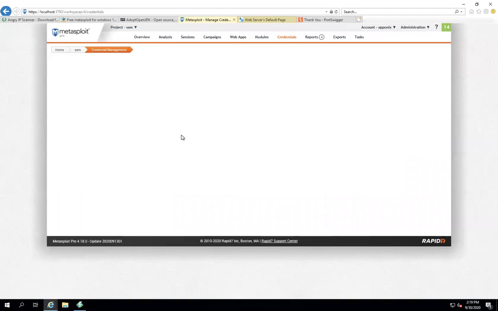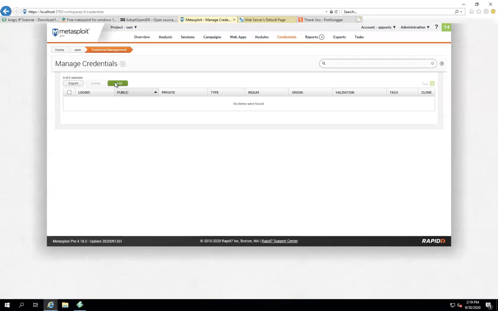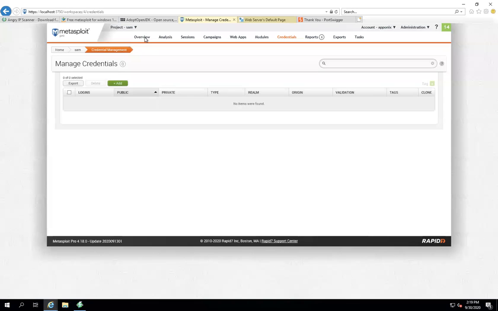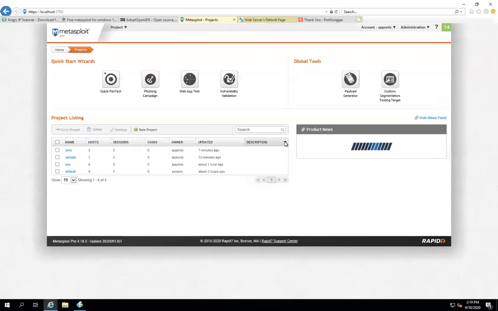Credentials. If you want to add credentials here, you can give any credentials, either a public database or Oracle system identifier, PostgreSQL, rsync module, Active Directory domain, or else public or private. Any kind of information you want, you can go. Okay, I will stop here, recording this Metasploit tool. Basically, it is hard to understand Metasploit. Metasploit is a very powerful tool.